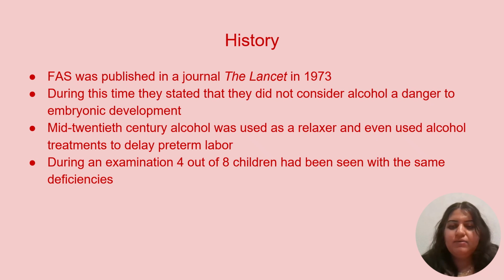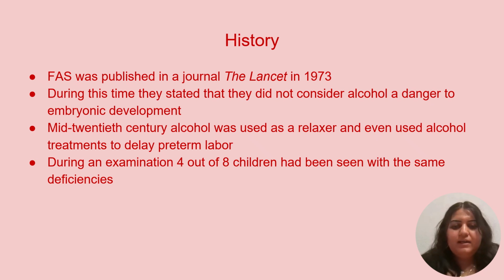In 1973, Smith and Jones examined a group of children to see what had caused their development delays. During this examination, 4 of 8 children were observed with the same deficiencies, like abnormally small heads and delay in cognitive development.